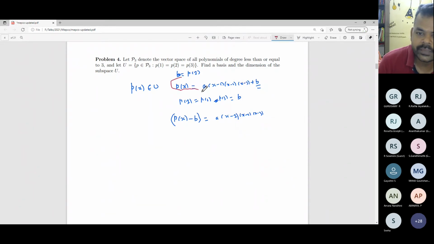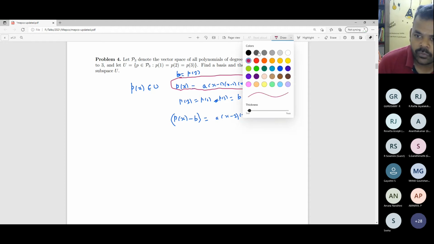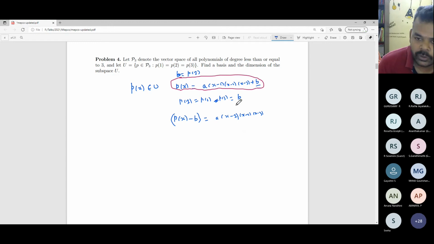So how did I get this quantity? I'm explaining here. P of x equal to P of 1 equal to P of 2 equal to P of 3, which is equal to b. If I take P of x minus b and substitute 1, P of 1 minus b is equal to 0. That means 1 is a root of the third degree polynomial, so x minus 1 is a factor. Substituting 2, P of 2 minus b equals 0, so x minus 2 is a factor.